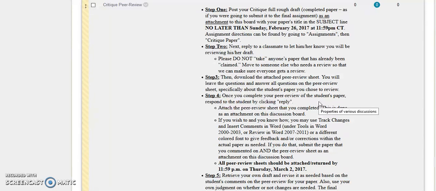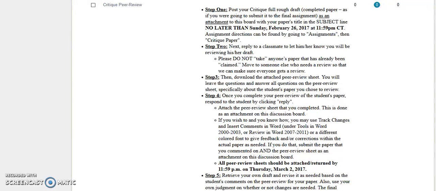Occasionally, there will be someone who doesn't have their paper reviewed. So be prepared for that as well. And in that case, you're going to have to use your own judgment. You can contact the Writing Center, which you can get that information from the syllabus if you need to, but ultimately, you're responsible for it either way, whether it's peer reviewed or not. Okay, so make sure that you do not take anyone's paper that has already been claimed. You'll have to look.